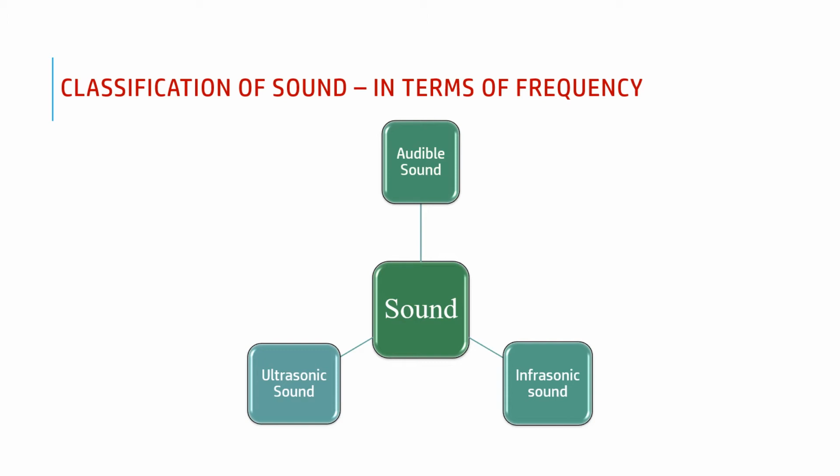And the third type: sound waves having frequency below or less than audible sound are called infrasonic sound. So depending upon its frequency, sound is classified into three different types. One is audible sound, sound waves between frequency 20 Hz to 20 kHz. Just now we listened to the sound from the tuning fork and the guitar. It is in the audible range. Ultrasonic sound, more than or above the audible range. And third, infrasonic sound, below the audible range.